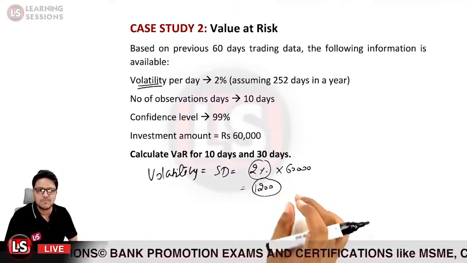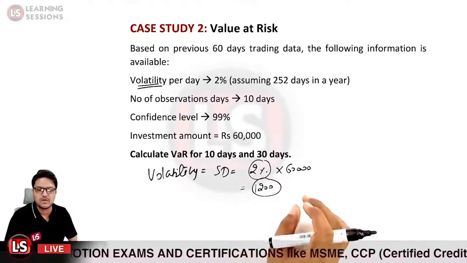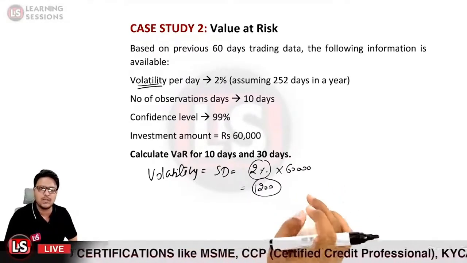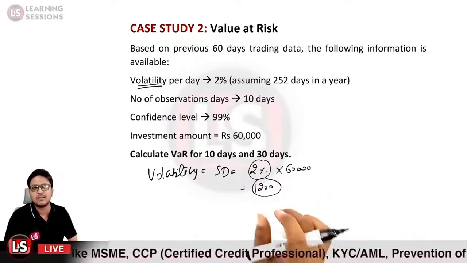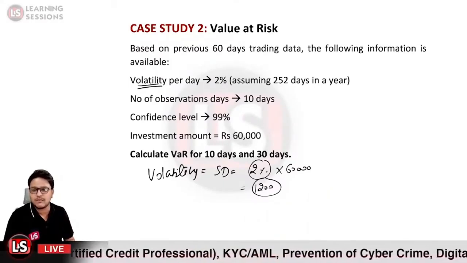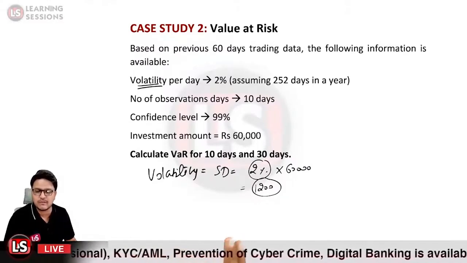It means there is a dispersion of around 1200 around the mean value. That is basically related to the volatility of the single day. Okay, and further, when we were to calculate the volatility over a different time horizon, that was also possible.